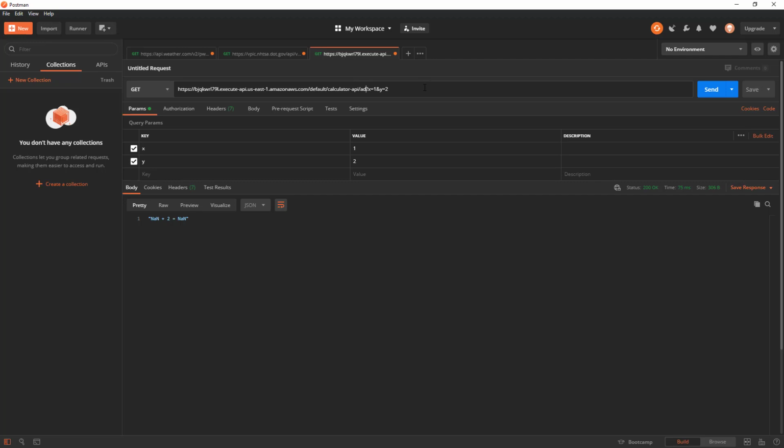What we'd like to see is if we were to pass calculator API /add, then that makes a little bit more sense, or calculator API /subtract. Then we know that we're subtracting 2 from 1, or we're adding 1 and 2 together. So it would be nice if we could dictate the calculator function within the request URL. So let's see if we can figure out how to do that.